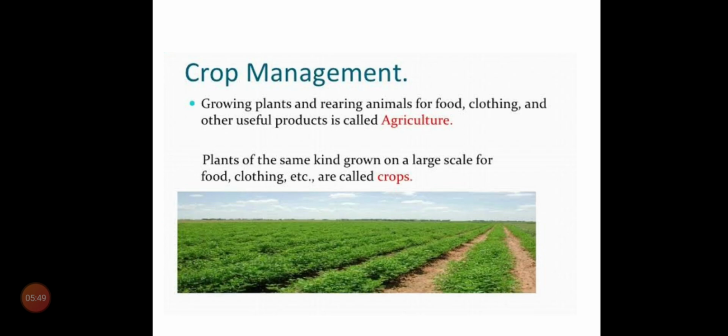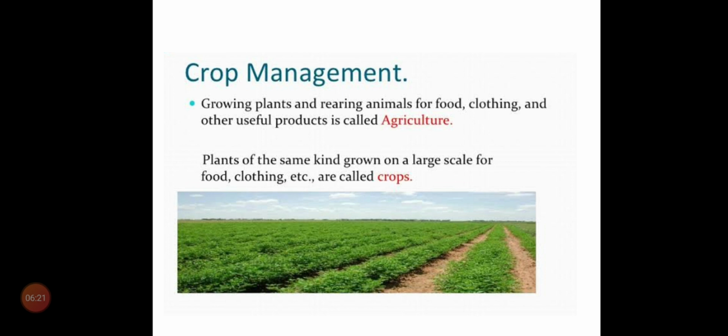Okay. What is crop management? Growing plants and rearing animals for food, clothing and other useful products is called agriculture.